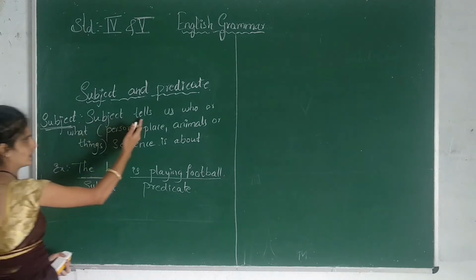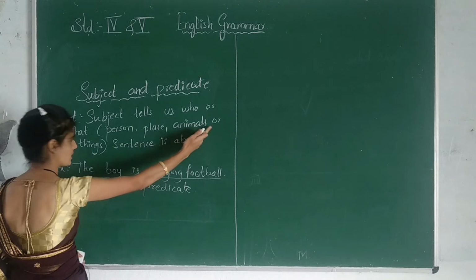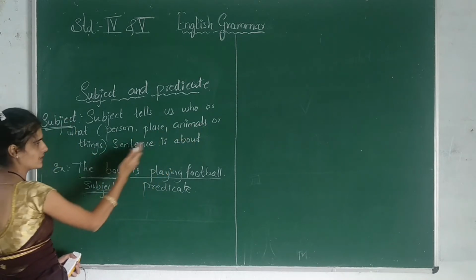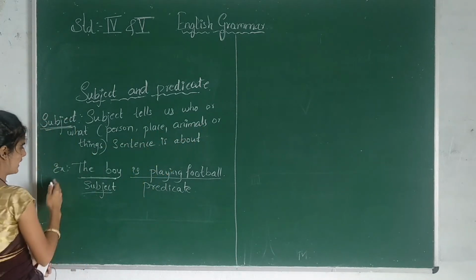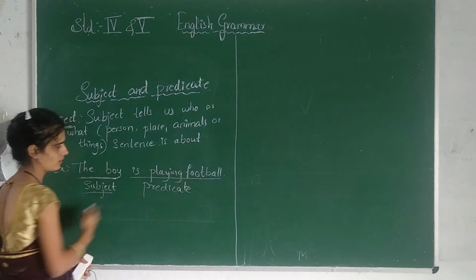The subject tells us who or what: it may be a person, place, animals, or things, in the sentence. We have taken the example, the boy is playing football.